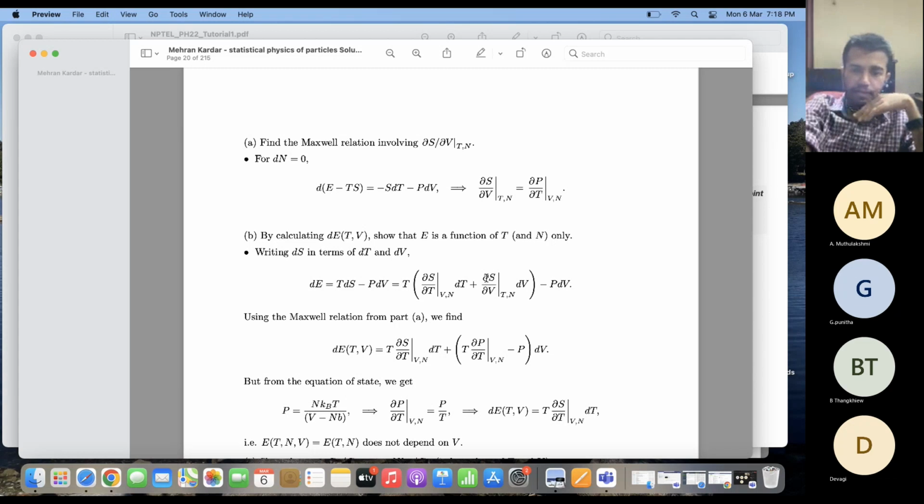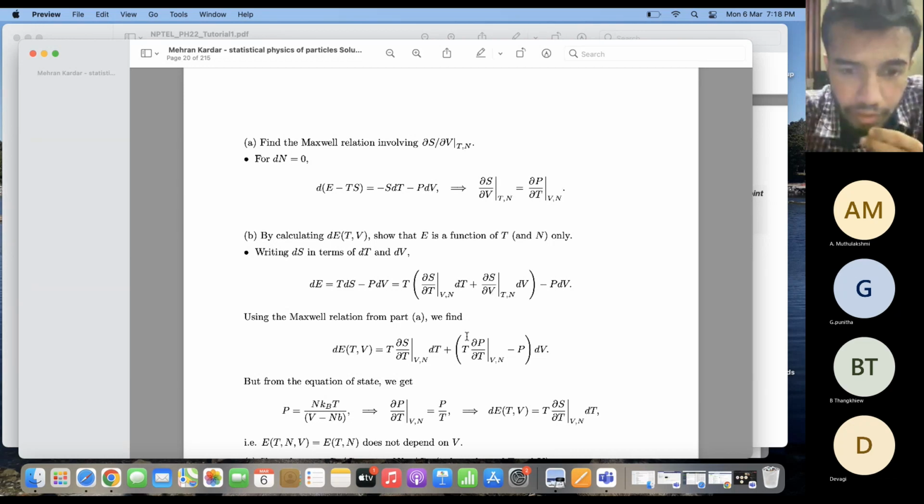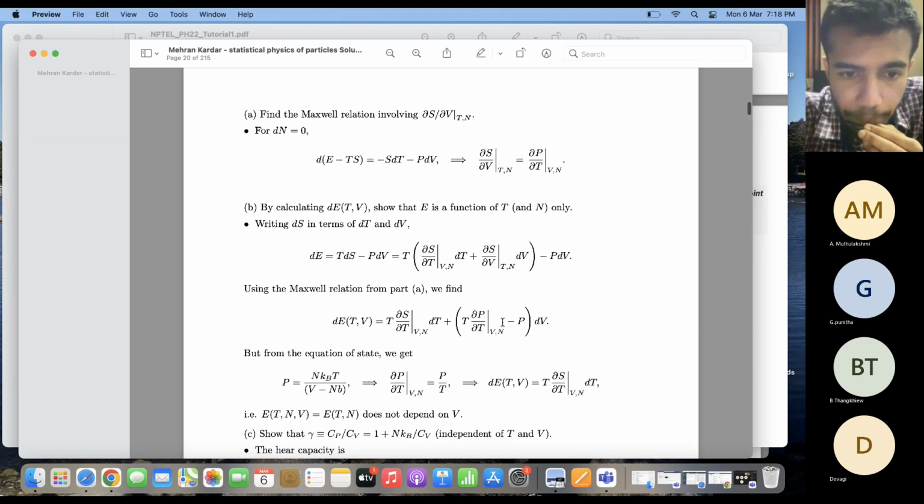Okay, then I use Maxwell's relation to substitute this thing. So del S del V is equal to del P del T. If I put del P del T over here, then dE becomes equal to T into del S del T into dT plus this particular quantity.